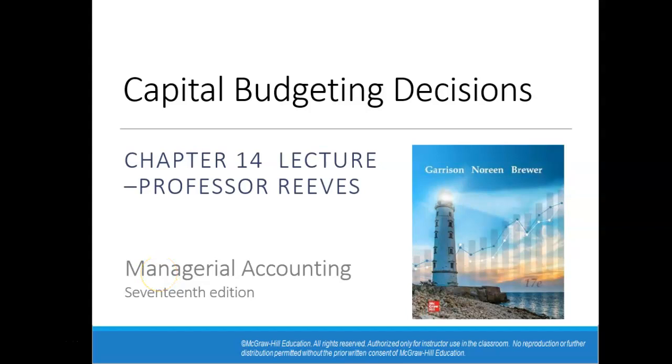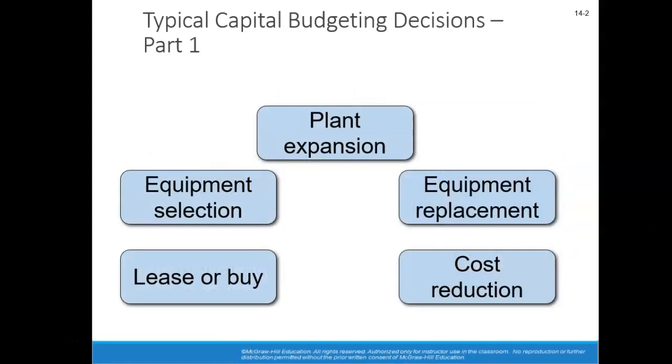Chapter 14, Capital Budgeting Decisions. So think about a company that has to make decisions on different types of projects. Can we expand the actual plant? What about equipment selection? We're trying to determine what type of equipment we should purchase, or it could be the replacement of equipment.